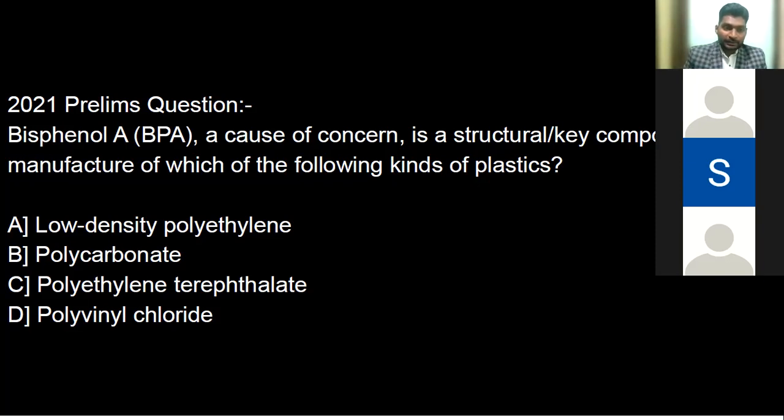But I would certainly like to know, when you gave this exam in 2021, did this feel something of a surprise or something that came completely out of the blue? Medha? Yes, sir. It felt somewhat like a surprise. I could relate C and D with poly and PVC, but the B option I didn't know. So yeah, it was a surprise. Parth and Sagna? Same as Medha, sir. It was certainly out of the box for me.